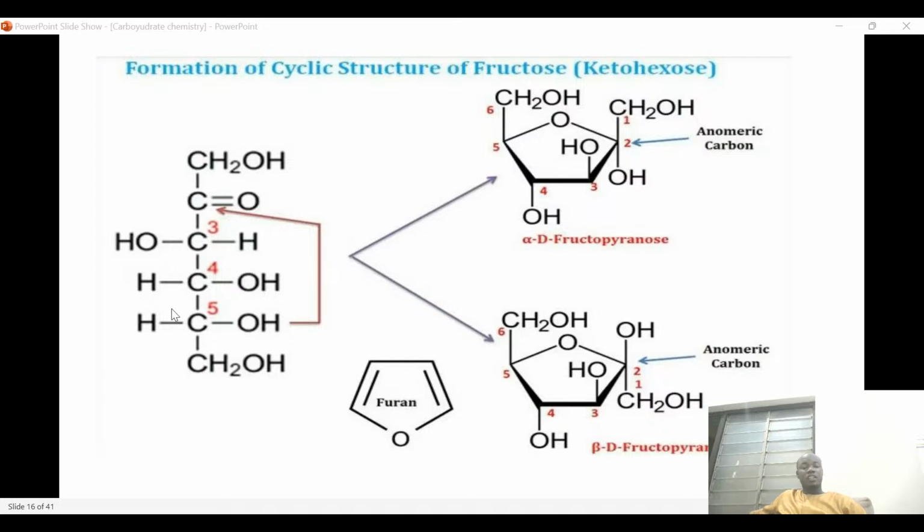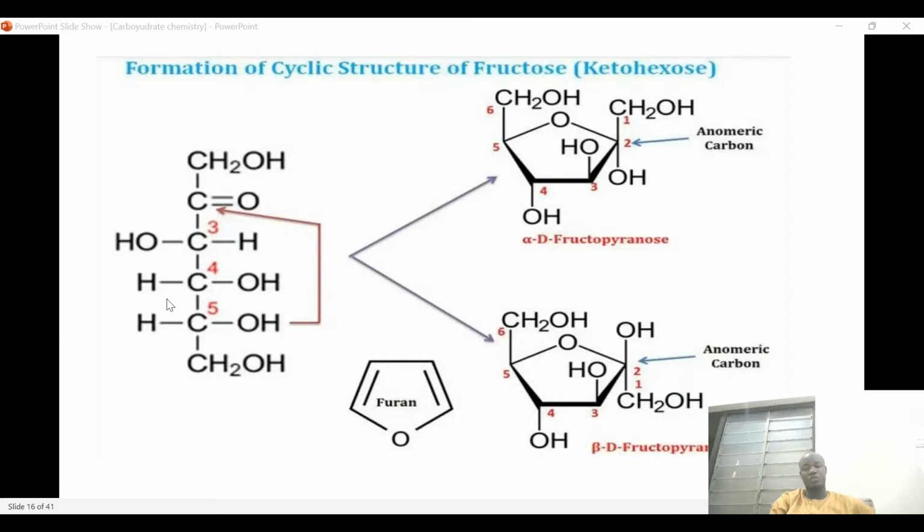So you should understand that glucose can form a ring structure, both the glucose with the aldehyde group and that with the ketone functional group. The one with the ketone functional group is going to form fructose. That is why here we have alpha-D-fructofuranose and beta-D-fructofuranose, and all of them have an anomeric carbon.